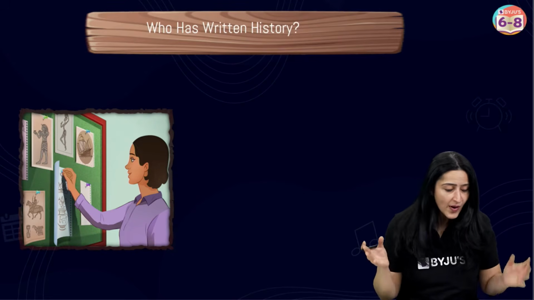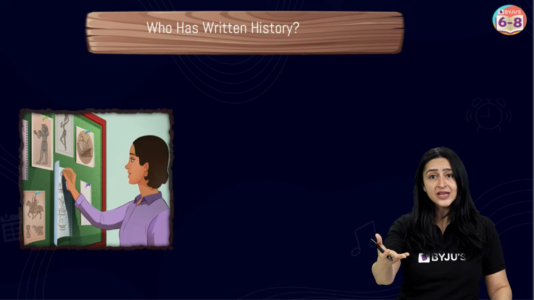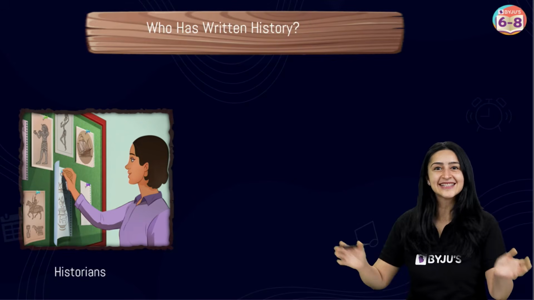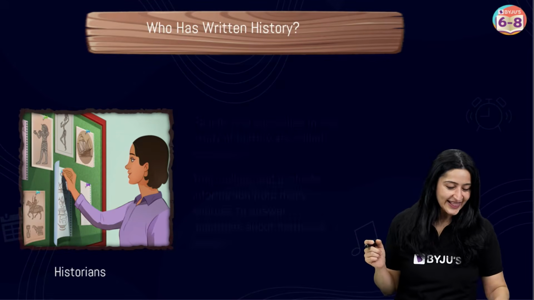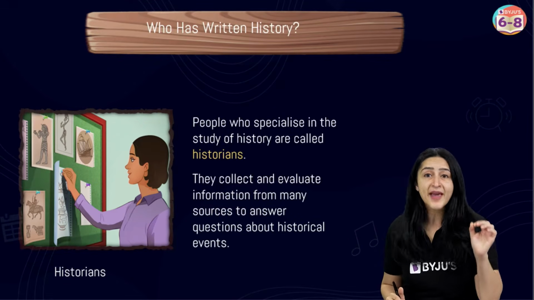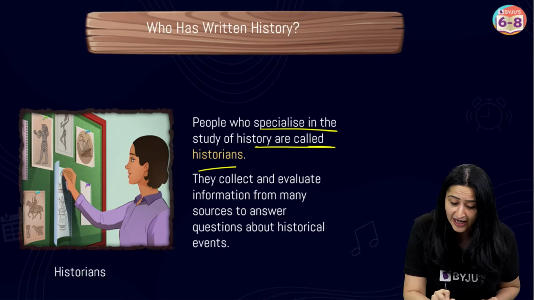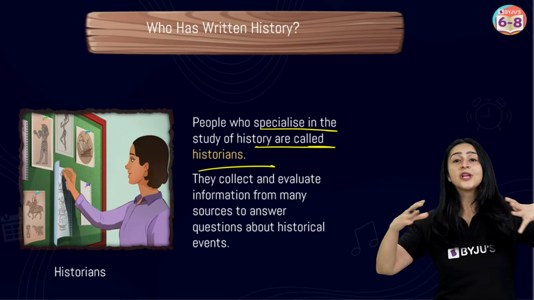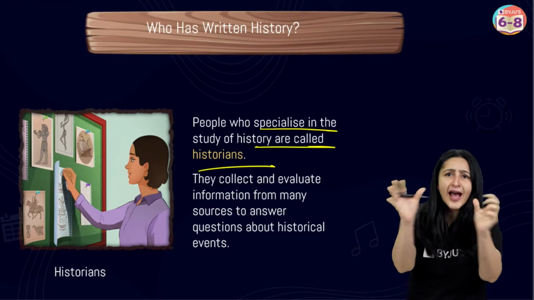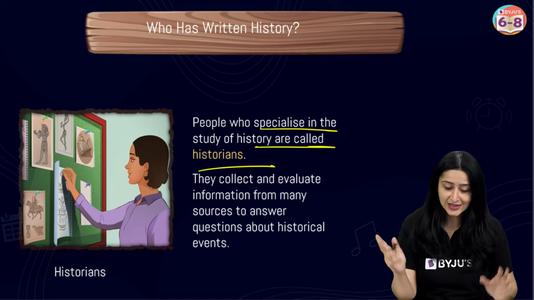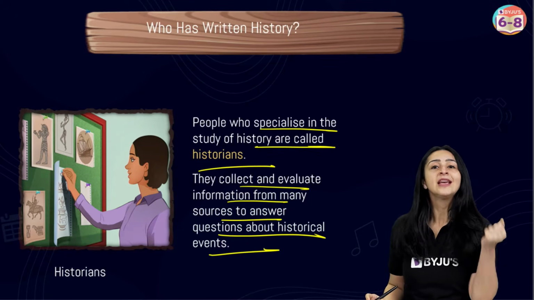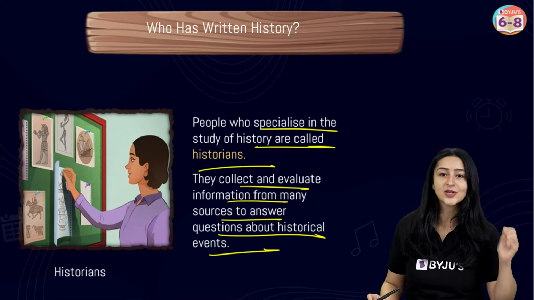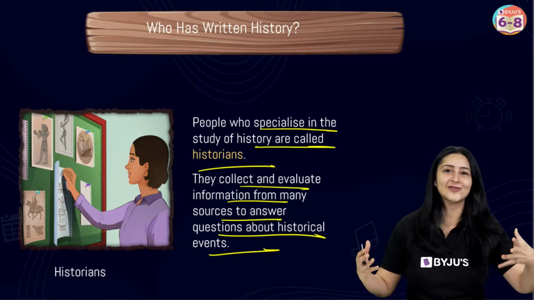Well, actually the answer is very, very simple. Who has written history, or who does the periodization of the history? Well, it is the historians. Who are these historians? Well, they are people who specialize in the study of history. And what do they do? They basically collect and evaluate information from many sources to understand or answer questions about historical events, right? So this is about who has written history.